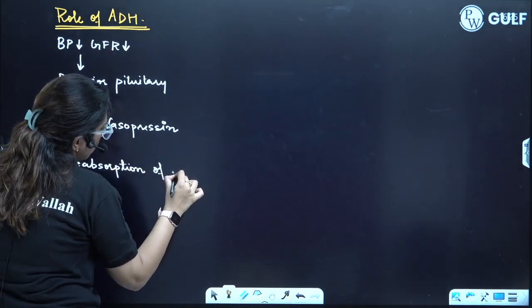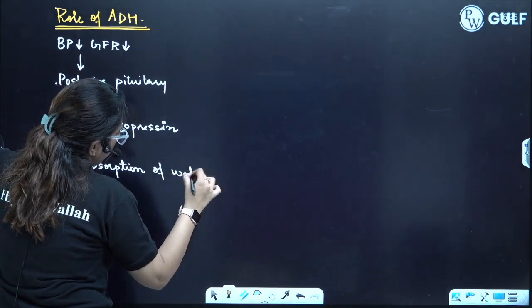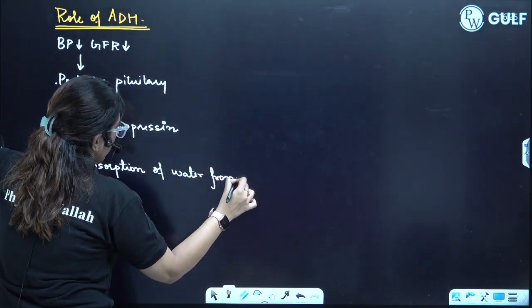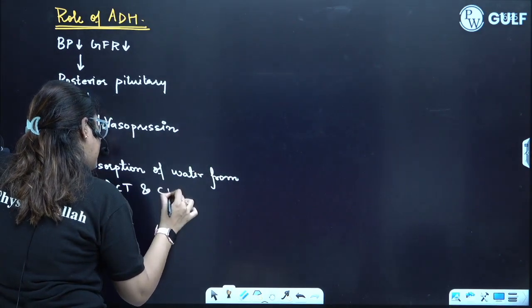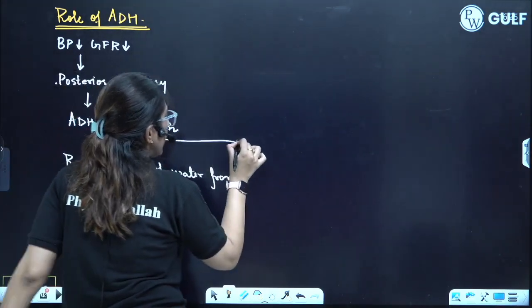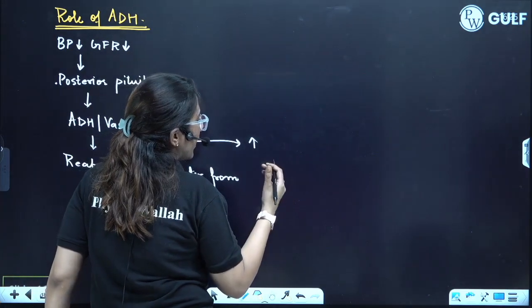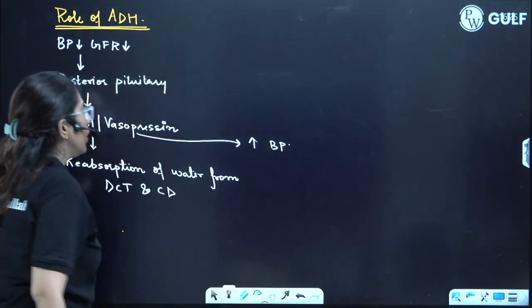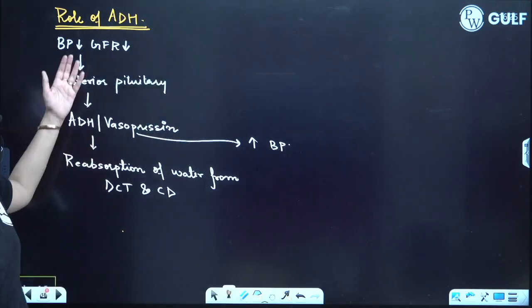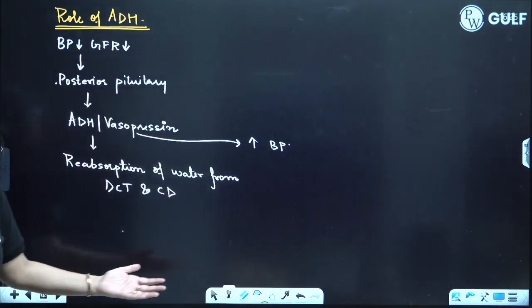water from DCT and CD. CD is collecting duct. Second, vasopressin means it will act as a vasoconstrictor. It will increase the BP, blood pressure. So ultimately, more reabsorption of the water occurs, and as the BP increases, the release decreases.